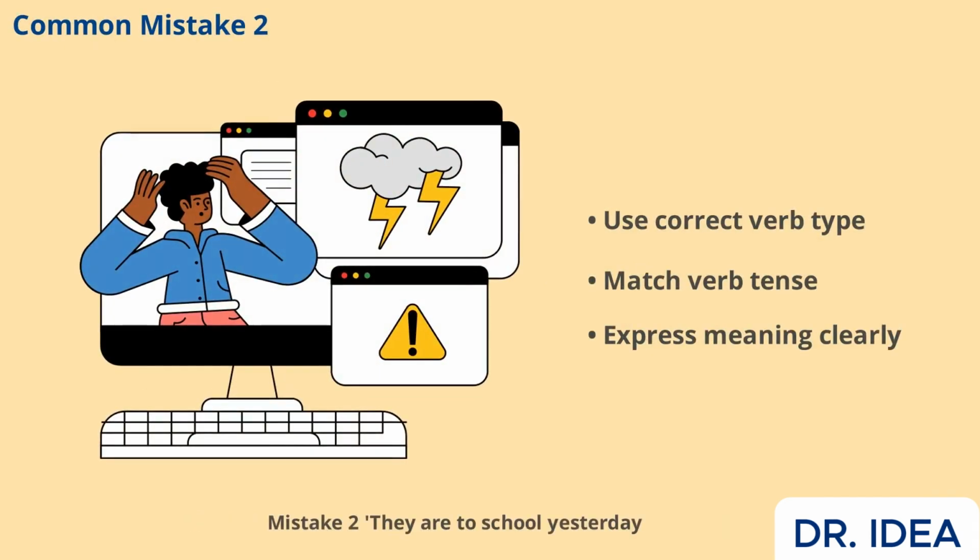Mistake 2: "They are to school yesterday." This uses the wrong verb type and tense. The correct sentence is "they went to school yesterday." Here, "went" is the action verb in the past tense. Always match your verb type and tense to the meaning you want to express. This keeps your sentences clear and correct.